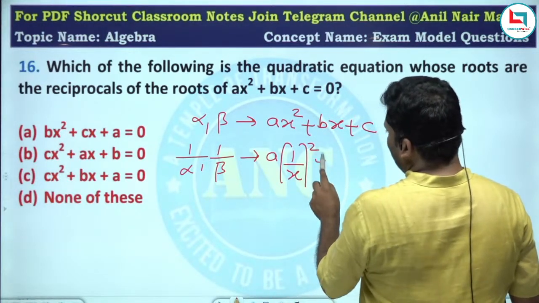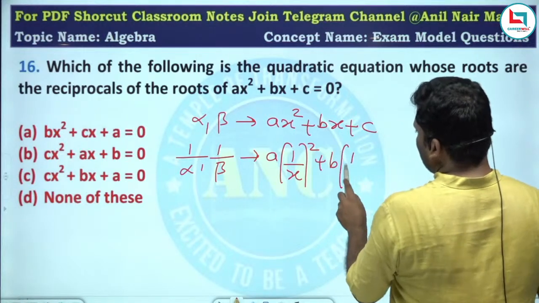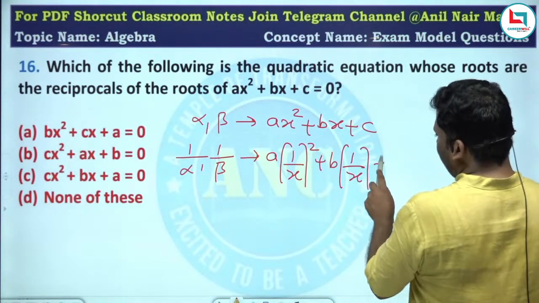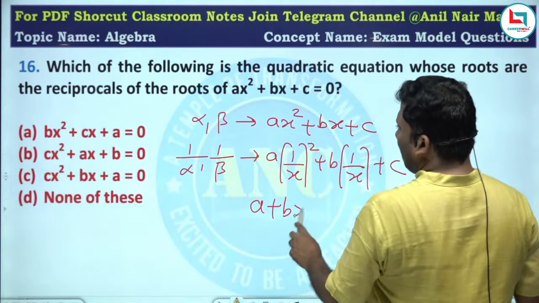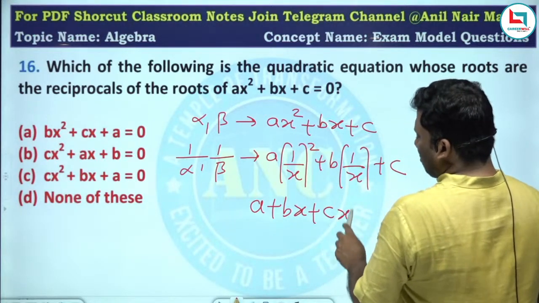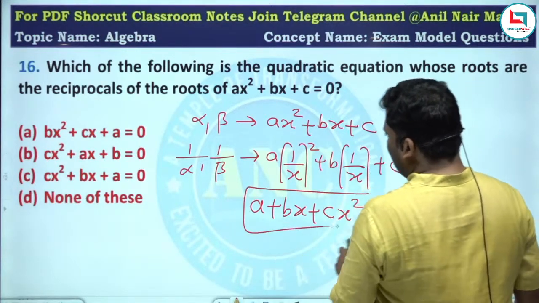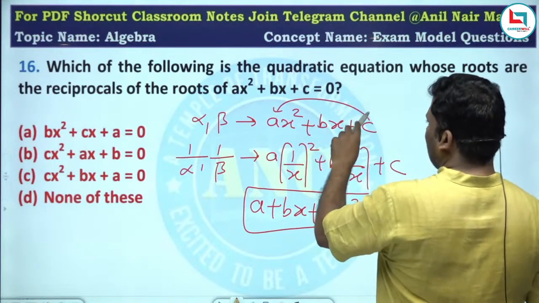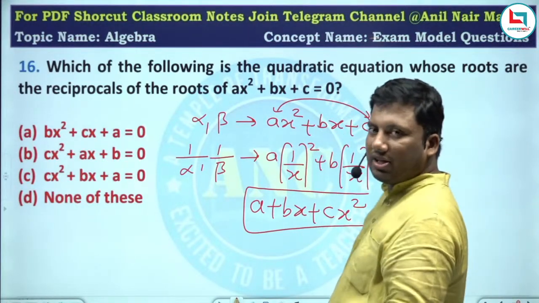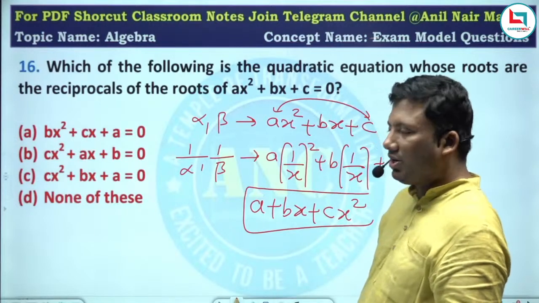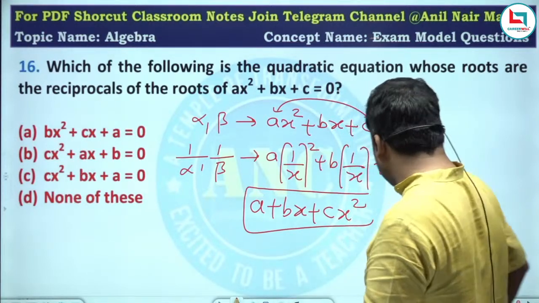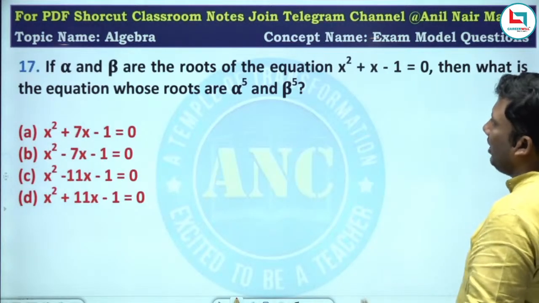A into 1 by x square, b into 1 by x plus c. So this will become a plus bx plus cx square. Just interchange c and a. The answer is cx square plus bx plus a equivalent to 0.